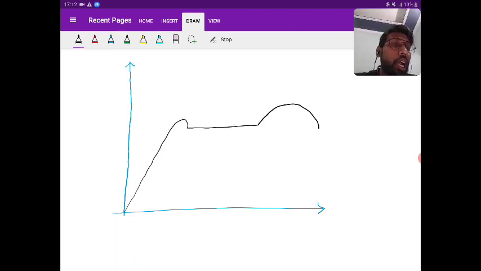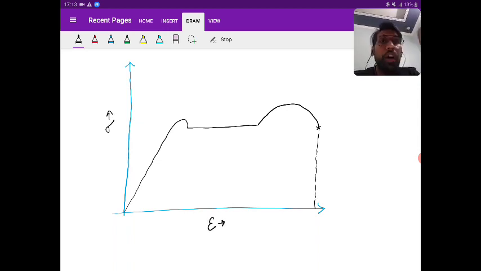I will explain further that the first line that we have drawn does not have so much slope. So see here, this is a stress-strain curve. Now, it has different points. In the exam, they may ask you about these points, or they may ask you the order in which they occur.